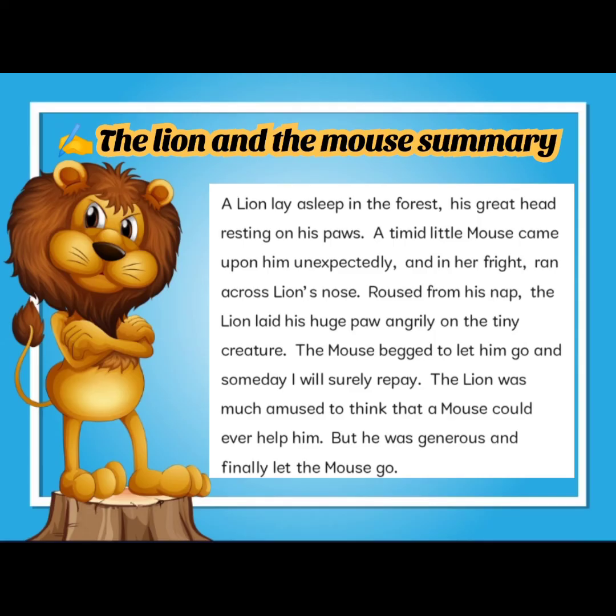And now, I'm going to give you the summary of the story. A summary uses few words to give the most important information about something. The summary of The Lion and the Mouse: A lion lay asleep in the forest, his great head resting on his paws. A timid little mouse came upon him unexpectedly, and in her fright ran across the lion's nose. Roused from his nap, the lion laid his huge paw angrily on the tiny creature.